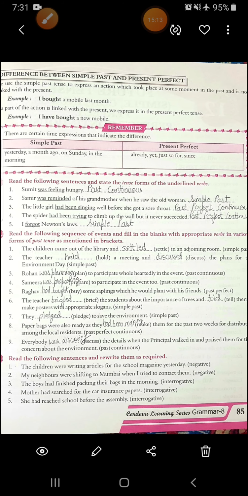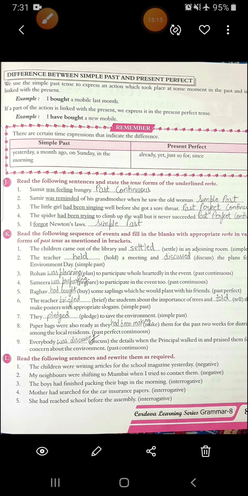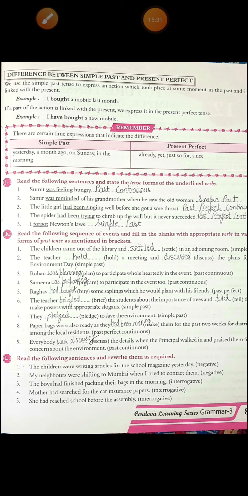Alright, let's quickly do the last exercise. Read the following sentences and rewrite them as required. It is mentioned in what form you have to write. See the first one, you have to change it into negative. What will be the answer? The children were not writing articles for the school magazine yesterday. Second, again in negative form, my neighbors were not shifting to Mumbai when I tried to contact them.